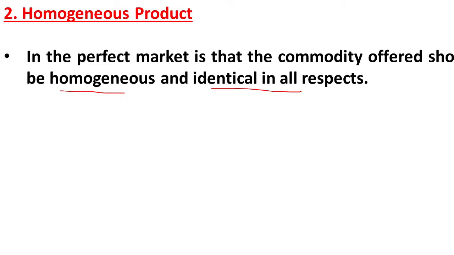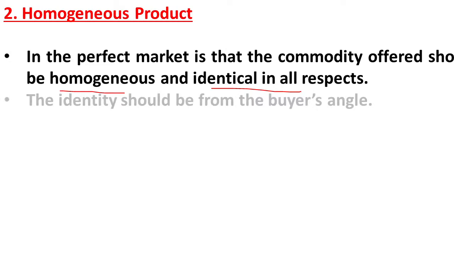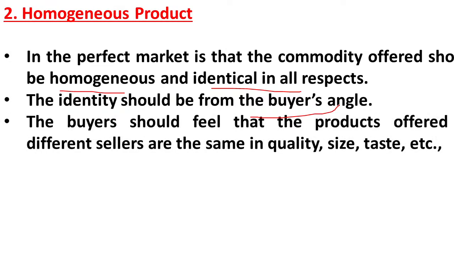It means whatever the good is, in all the shops it is the same in size, the same in color, the same in taste. There is no change in the product. The identity should be from the buyer's angle, and the buyer should feel that the product offered by different sellers is the same in quality, size, taste, etc., and in price also. Such goods are known as homogeneous goods.